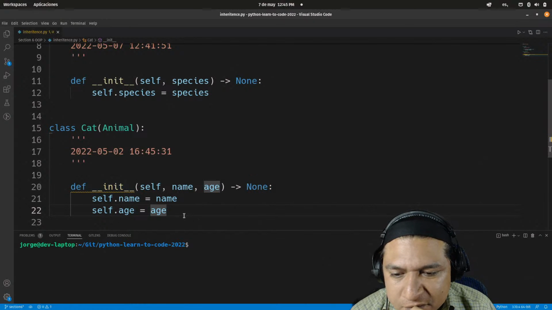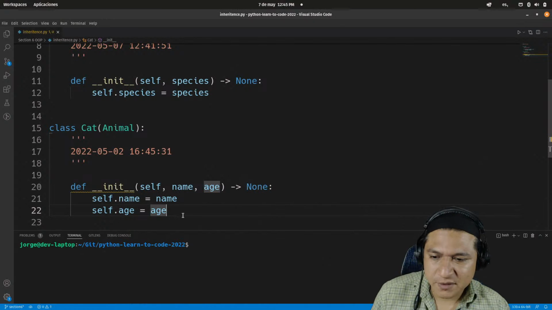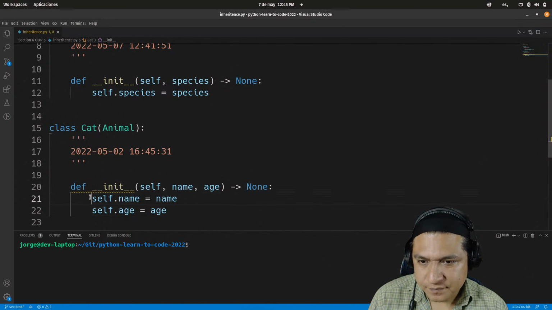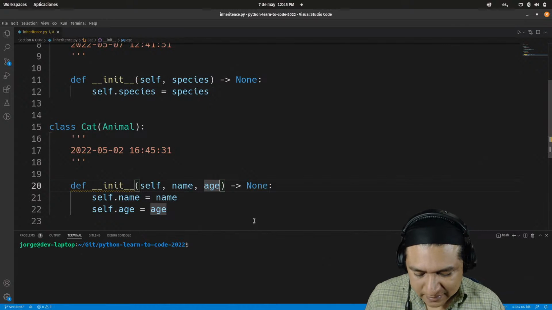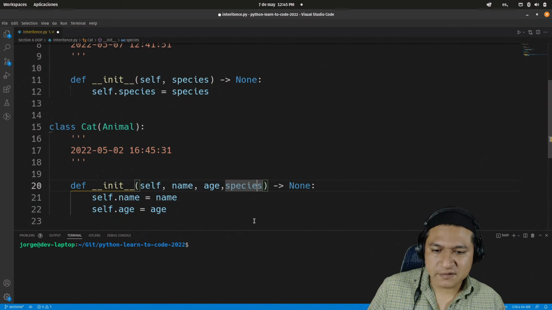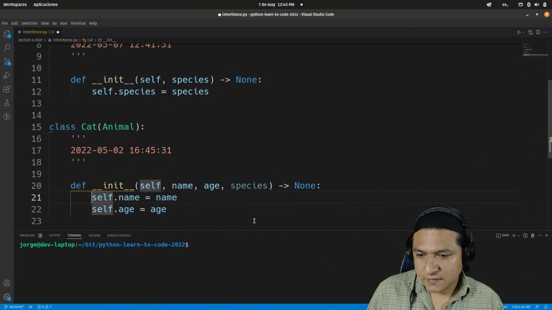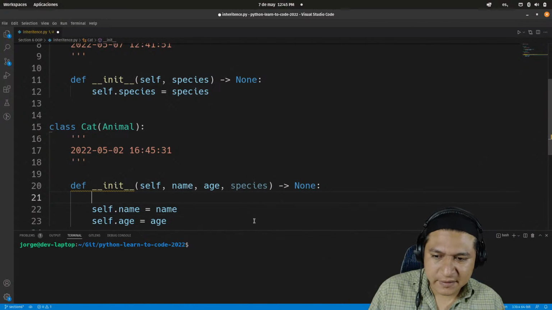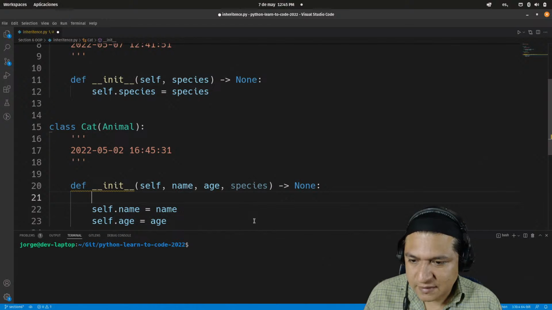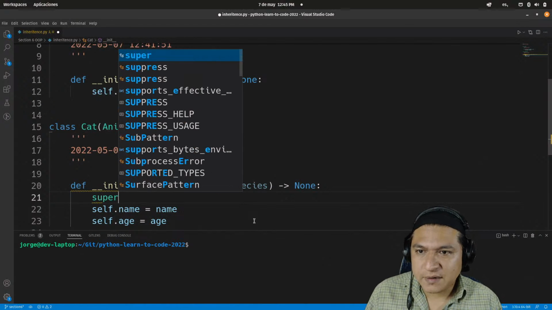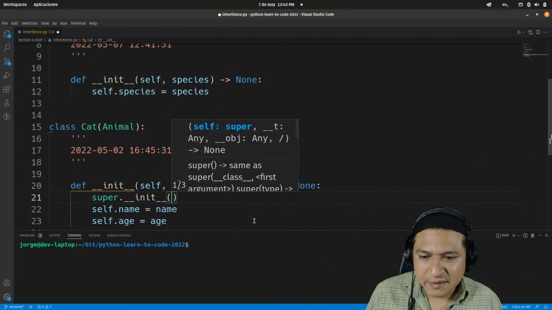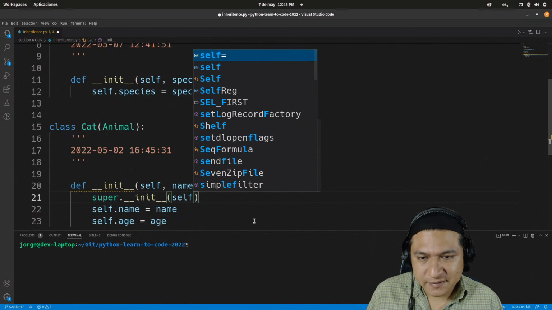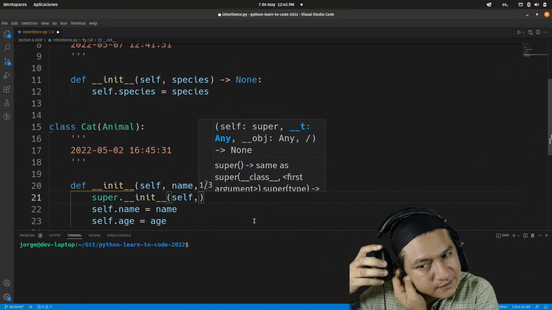I guess I can use the super keyword and ask for the species in the cat class, for example, and make a call here. For example, super dot init, and I'm going to pass as an argument the self dot.